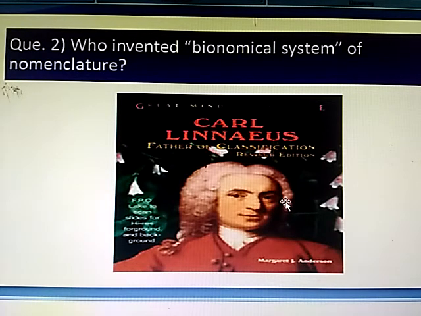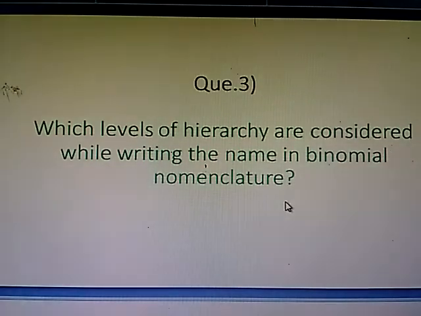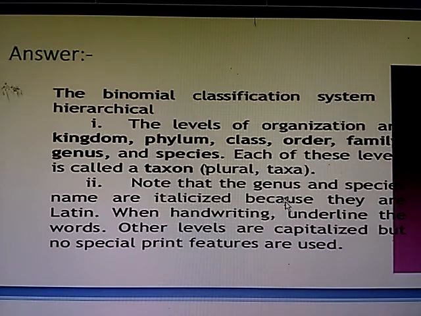And third question, which levels of hierarchy are considered while writing the name in binomial nomenclature? The answer is, the binomial classification system is hierarchical. The levels of organization are kingdom, phylum, class, order, family, genus, and species. Each of these levels is called a taxon, plural taxa.